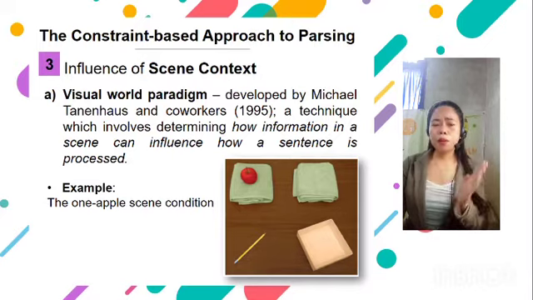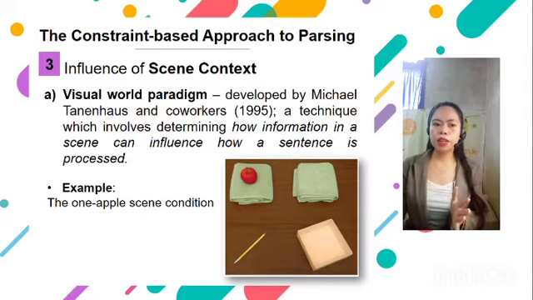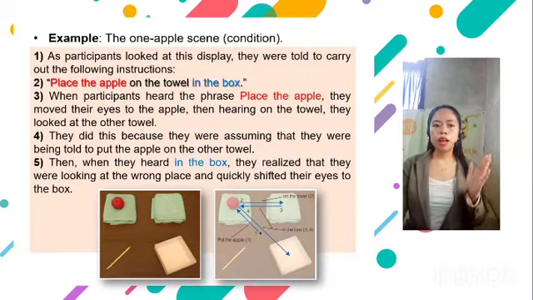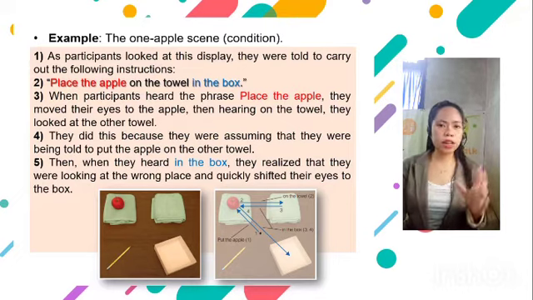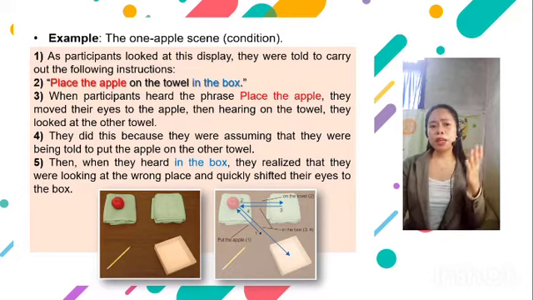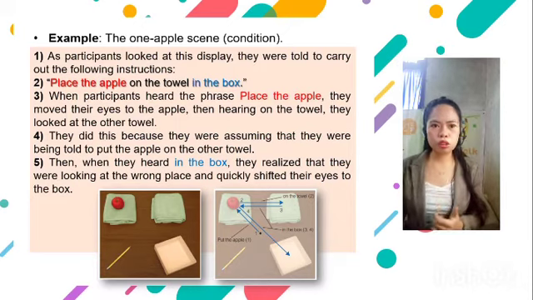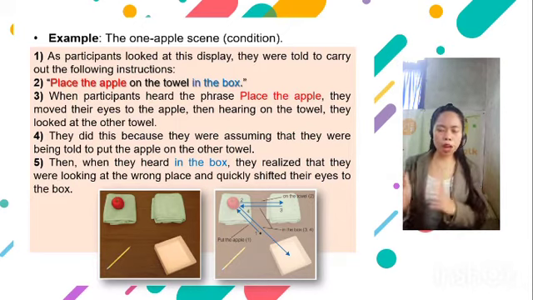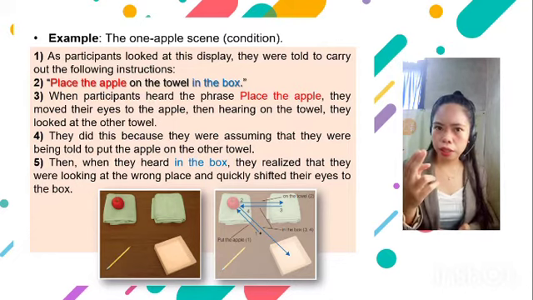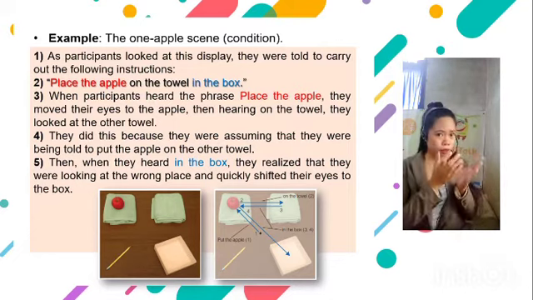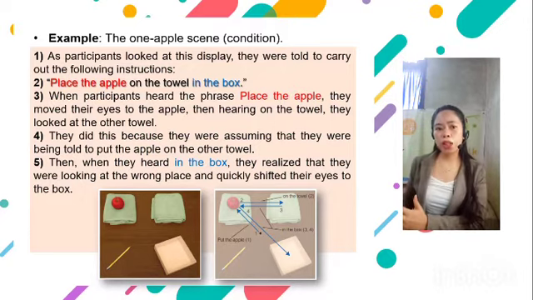They made an experiment which is the one apple scene condition. The participants' eye movements were measured as they saw objects on a table. As participants look at this display, they were told to carry out the following instructions. Place the apple on the towel in the box. When the participants hear the phrase, place the apple, they move their eyes to the apple. Then hearing on the towel, they looked at the other towel.